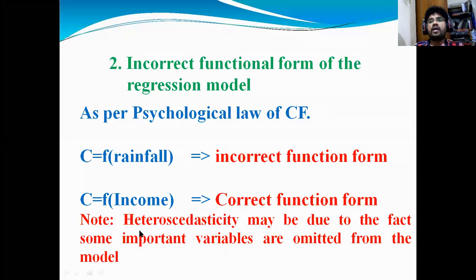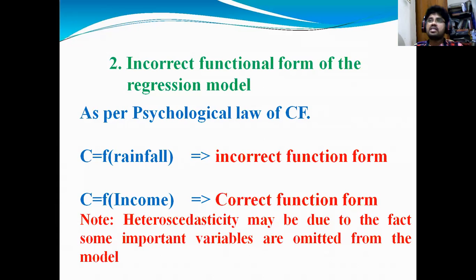Now, heteroscedasticity may be due to the fact that some important variables are omitted from the model. Sometimes, for example, if you take consumption of ice creams, it depends on the rainfall. Nowadays the trend is that if there is rainfall, most people try to consume ice creams in cities, not in villages.